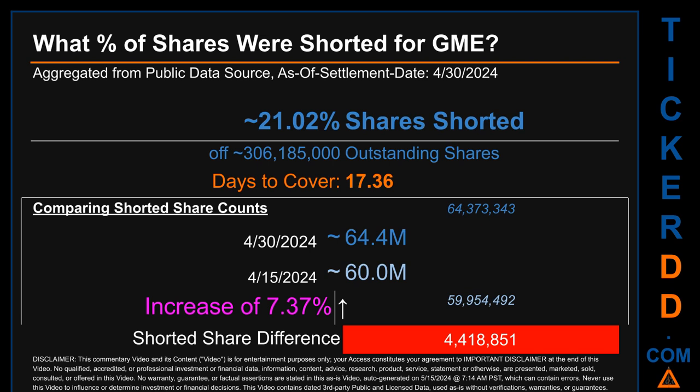What percentage of shares were shorted for GME for the 2-week period, ending on settlement date, April 30, 2024? About 64.4 million shares of GME were shorted out of a total of approximately 306.2 million outstanding shares.